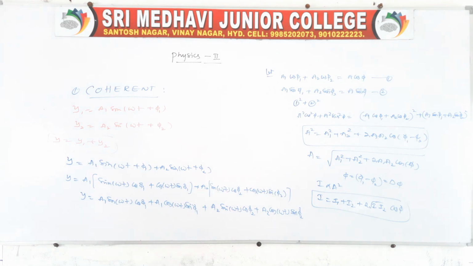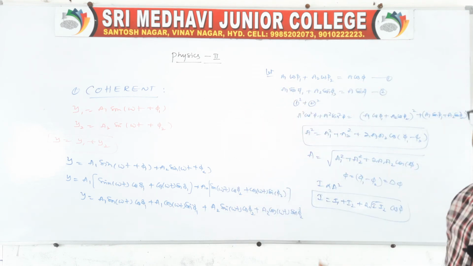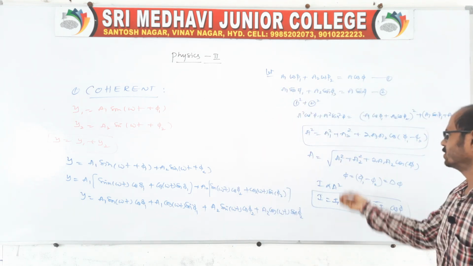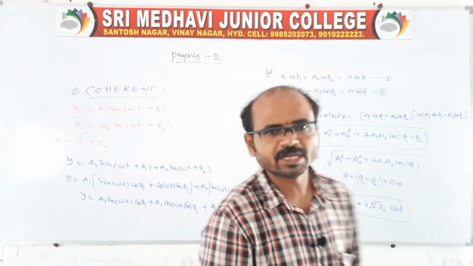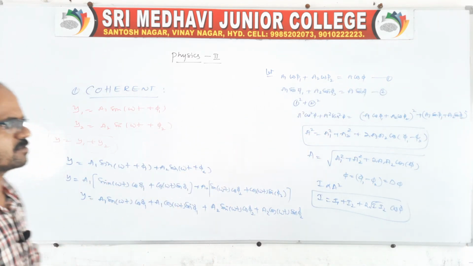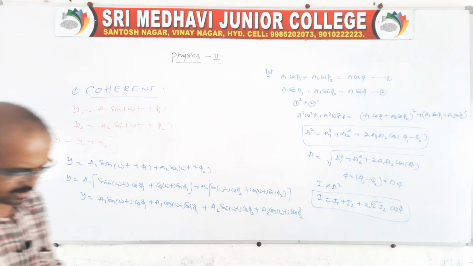When two coherent waves are traveling in the same direction with almost the same frequency, we get the resultant amplitude. One place will get a maximum intensity and another place will get the minimum intensity. When will we get the maximum intensity and when will we get the minimum intensity?